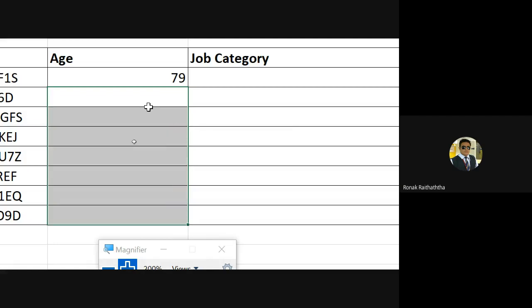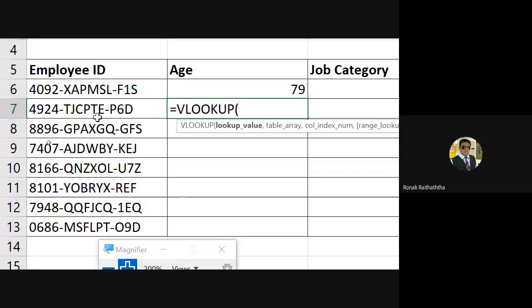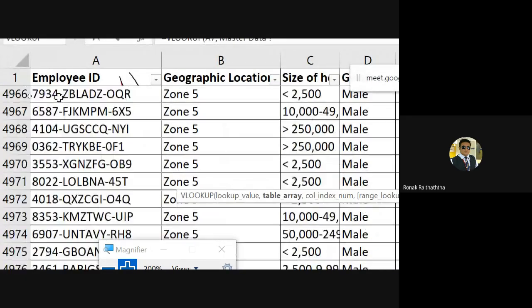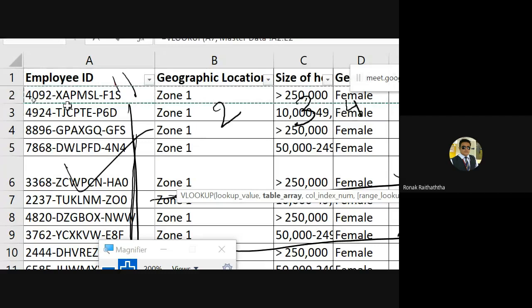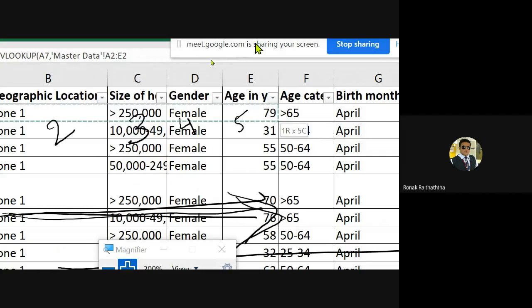Hey, my friends, let me do it again. Starting with the sign of equal to VLOOKUP. Lookup value, comma, table array is the master data. Now here, I'm going to the first cell from employee ID to the age in years. It's not just the first row you will have to select. You will have to select it up to the last row. So it's not just A2 to E2, my dear friends. It must be up to the last row.